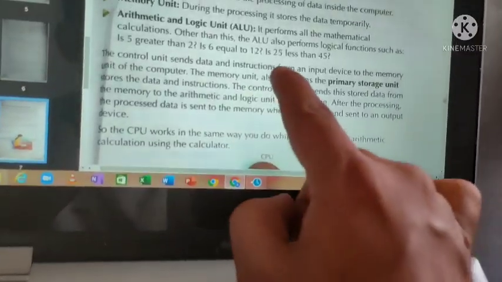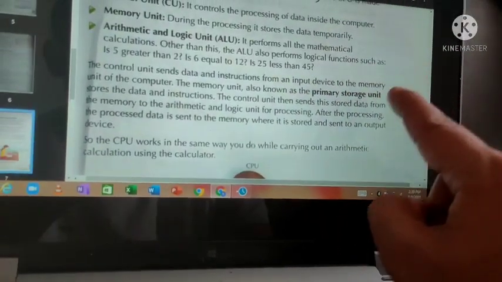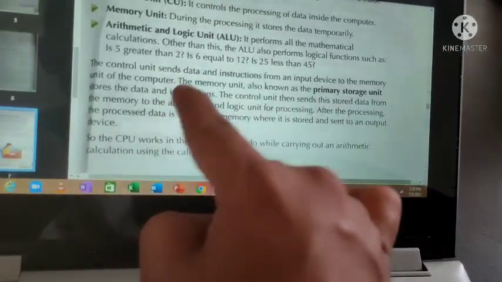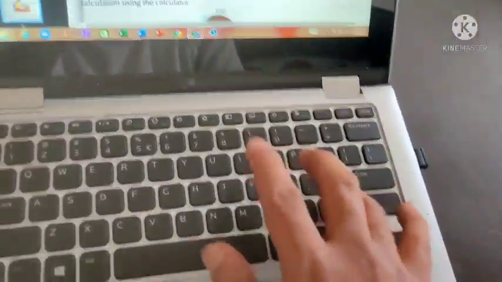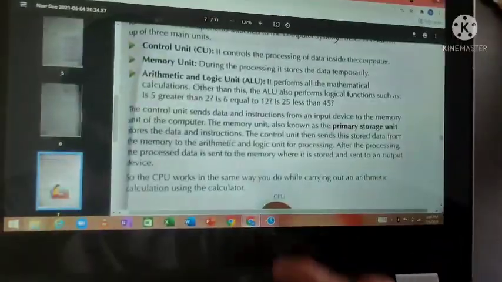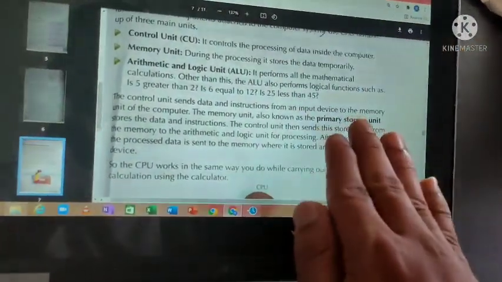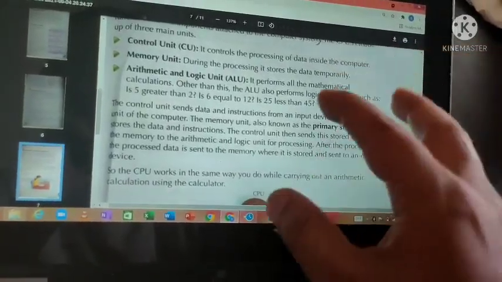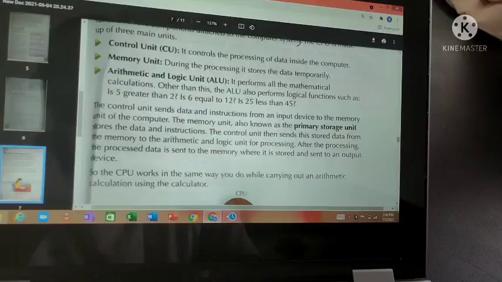The control unit then sends this data from the memory to the arithmetic and logic unit for processing. Simple operation: first you are giving some input to a computer. The control unit sends it to the memory unit. It is stored in the memory unit temporarily, and only then can you send it to the processing unit.